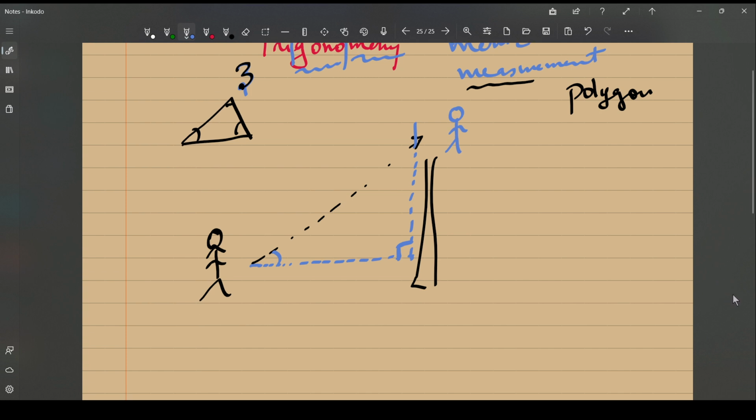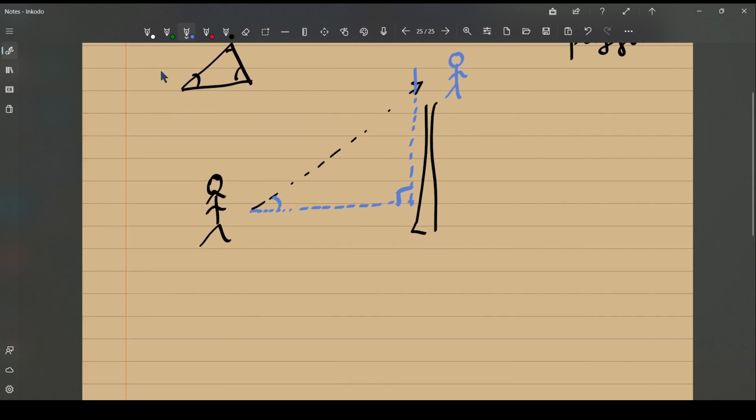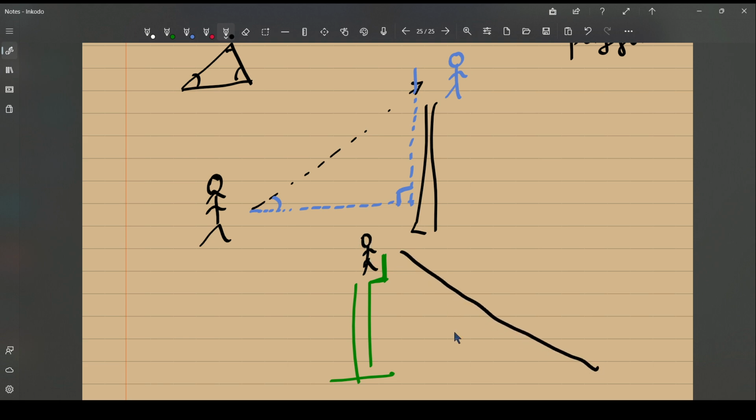Maybe here a person is standing on top of a building, maybe his house, on the second floor. Let's say this is the balcony of his second floor. He is standing here, looking down, once again making an angle with his house.